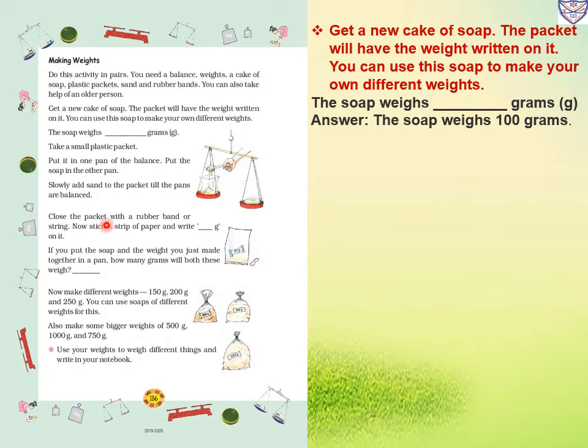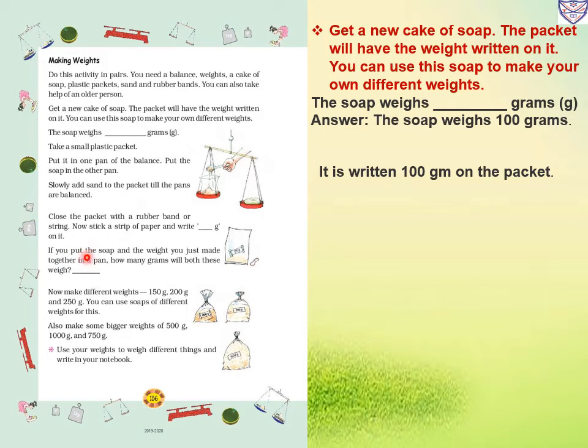So close the packet with a rubber band or string. Now stick a strip of paper and write. So what we will write? We write 100 gram on the packet because we measured it 100 gram only. According to the soap, how much the soap weighs, that much the packet of sand will weigh. So we will write 100 gram and stick the strip of paper on the plastic packet.